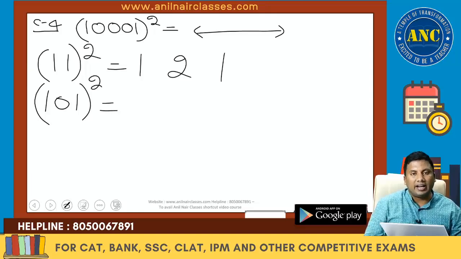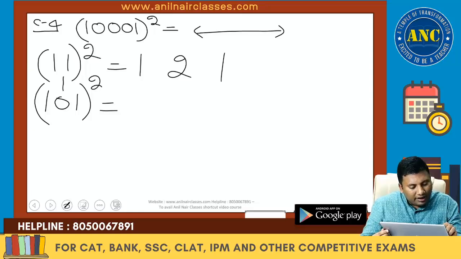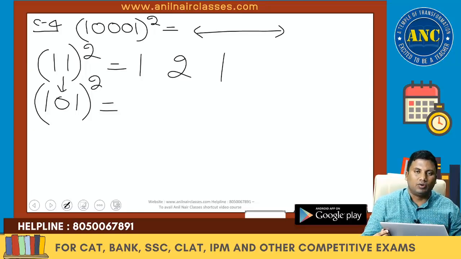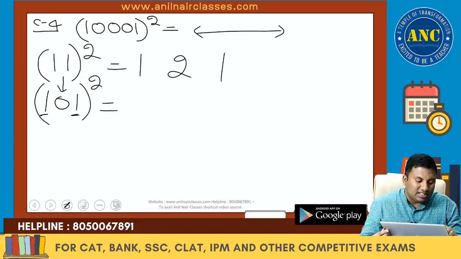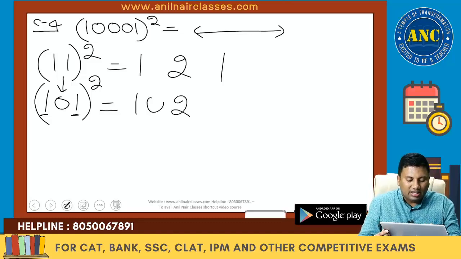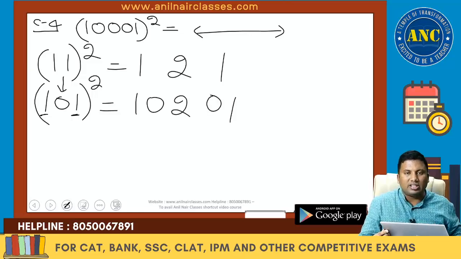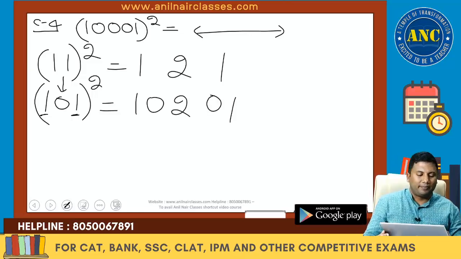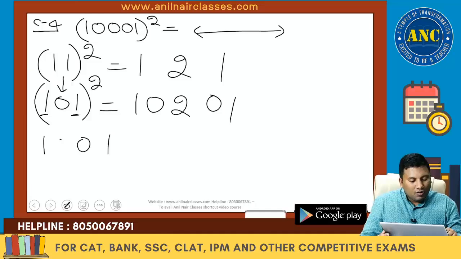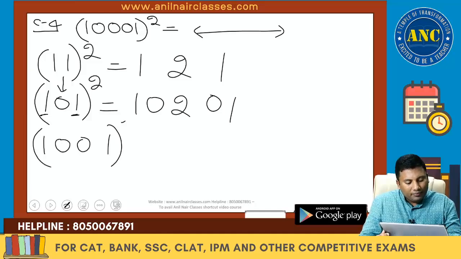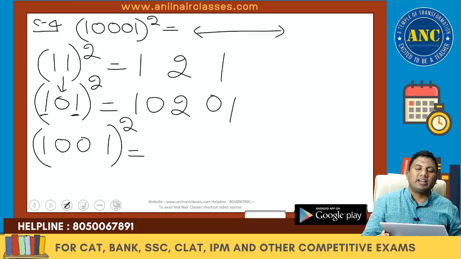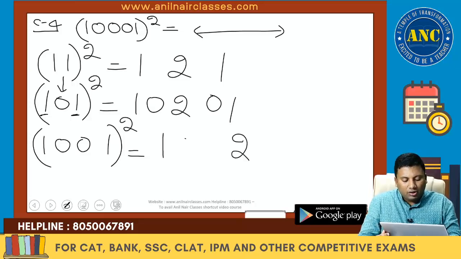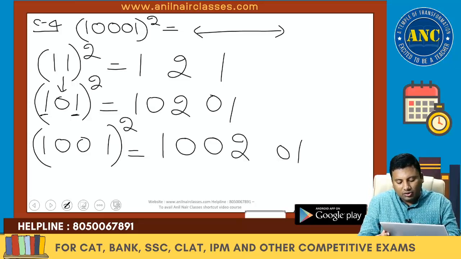Listen carefully. 11 square is 121. I want 101 square. If you observe in the left hand side, between two ones there is a single zero. Between two digits there is a zero that is inserted. If it is 1001 square, between two digits I inserted two zeros.